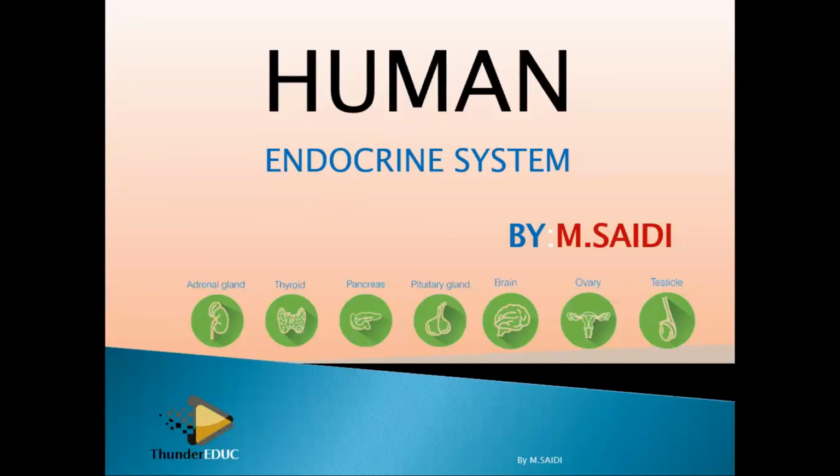So it is endocrine system, a system inside our body, and is responsible for secretion of substances. So basically, that's the meaning of endocrine. So these are glands responsible for secretion of substances, and these substances we are talking about hormones.